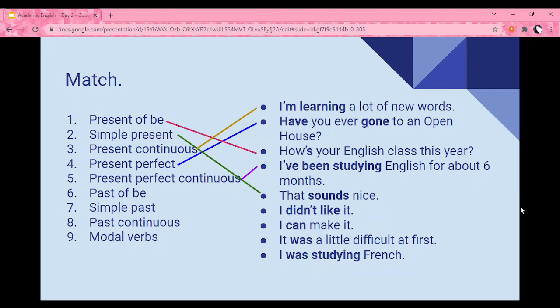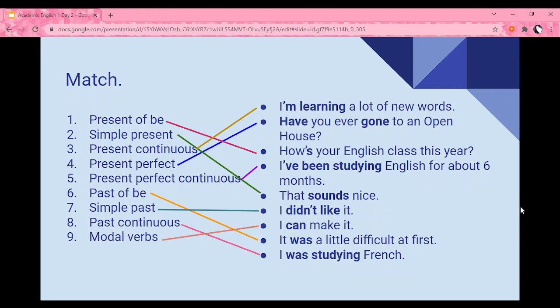Then we have number 6 with past of be. It was a little difficult at first. With simple past, I didn't like it. Then past continuous we had, I was studying French. And with modal verb we have, I can make it.